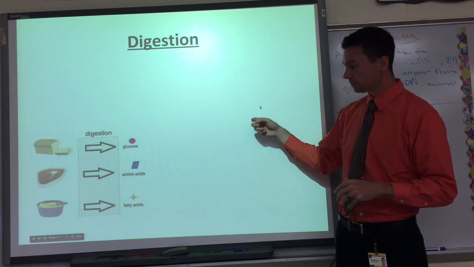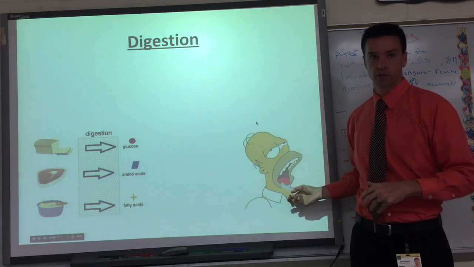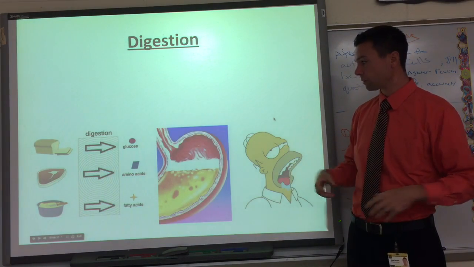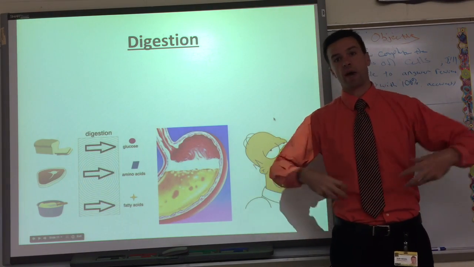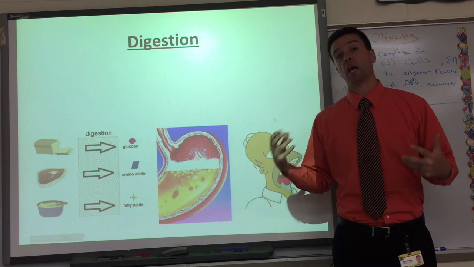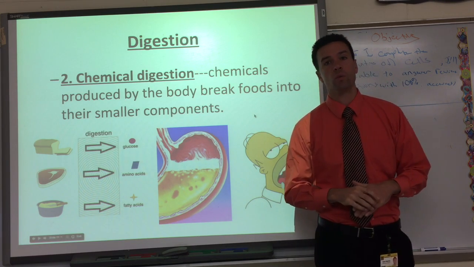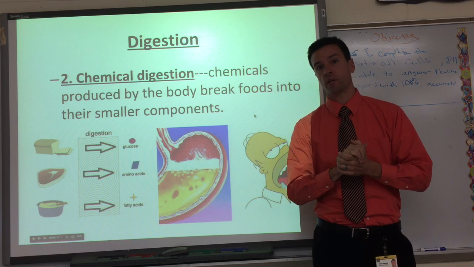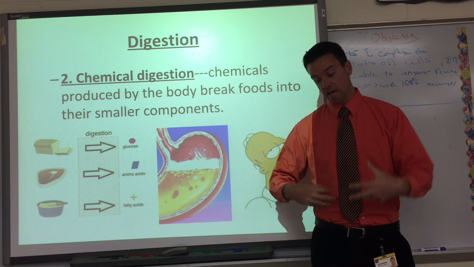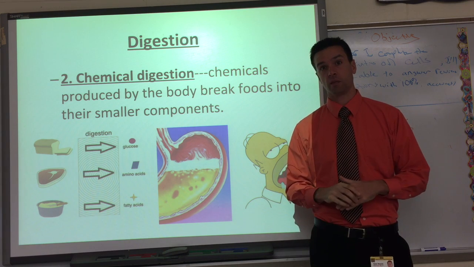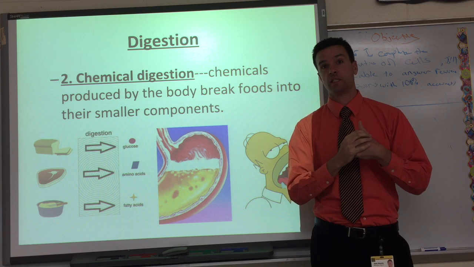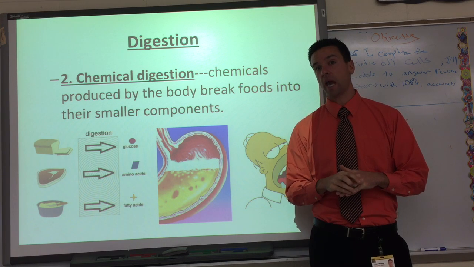But then the other type is chemical digestion, which is the main purpose of saliva, and also our acids. We have acids in our stomach, we have saliva, we have chemicals. The reason we have chemicals is because there's chemical digestion. Sometimes we forget that the acid in our stomach is really pretty intense and can break stuff down. And our saliva in our mouth is there for a reason, to chemically digest.